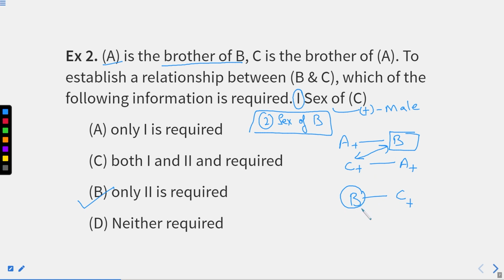If B is male, then we'll get B positive, C positive, we can say they are brothers. If we are getting B negative, C positive, it means B is sister of C. These are two possible cases. For that, we just need a clarification of the gender of B. I hope this question is also clear.